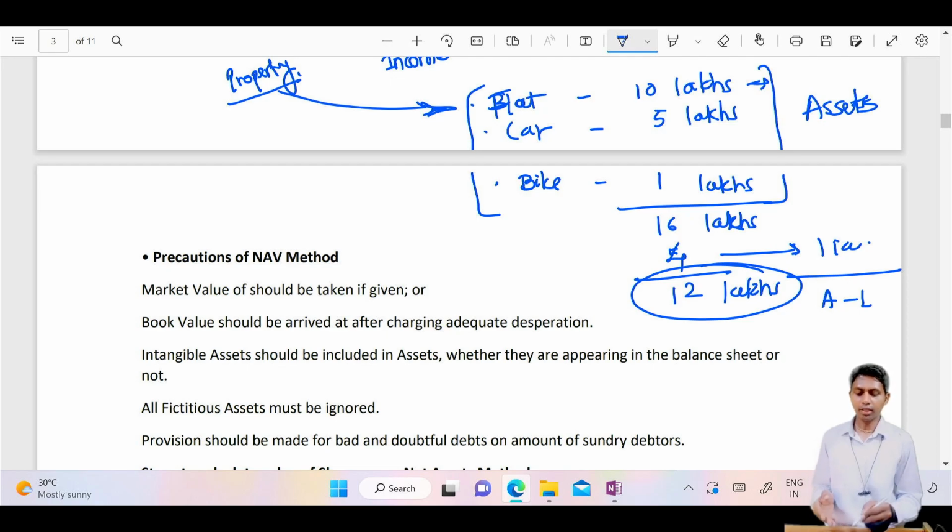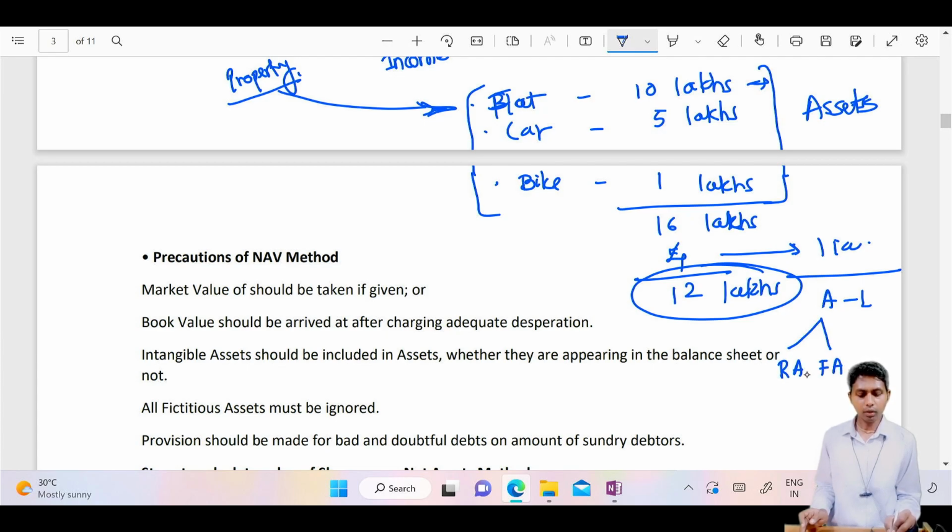Correct. Your contingent assets and liabilities. Correct. But my dear students, in a company, you will find some real assets and some fictitious assets. As far as the asset side is concerned, you will find two types of assets: real assets and then fictitious assets.